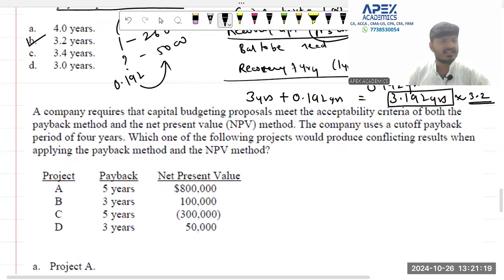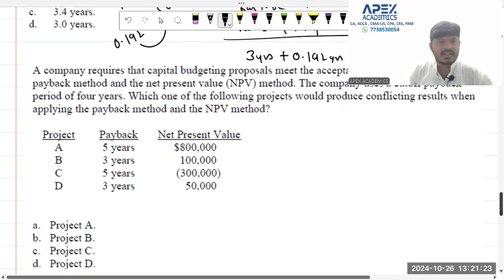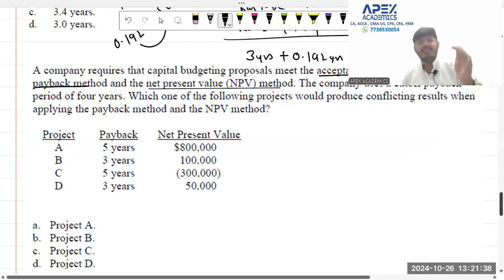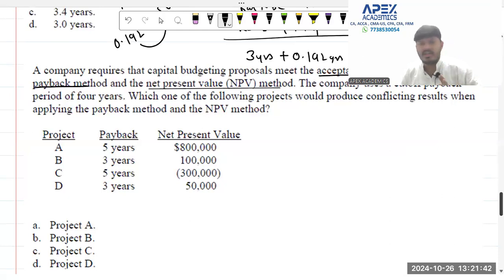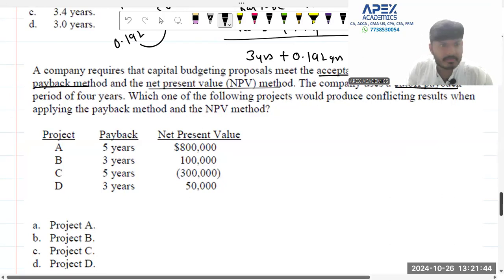Next question. Interesting question. A company requires that the capital budgeting proposal meets the acceptability criteria of both the payback method and the net present value method. What is the acceptability criteria of the payback method? The payback has to be in a certain period. So there is a cut-off payback period that they are using, that is of 4 years.